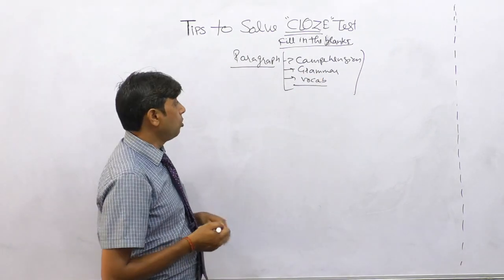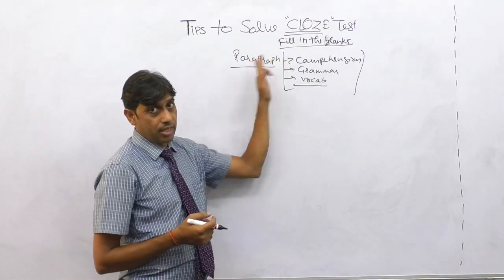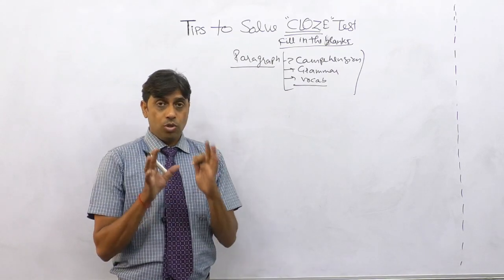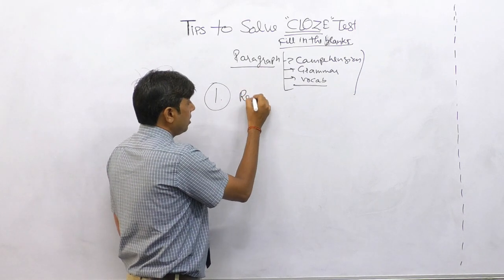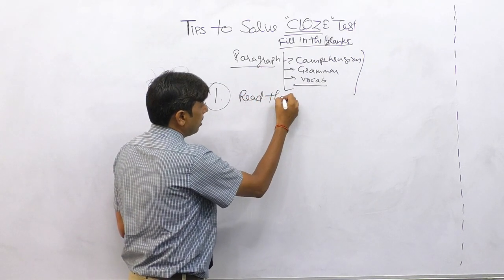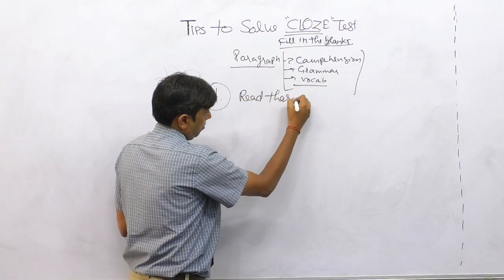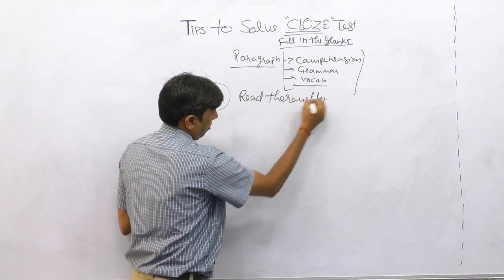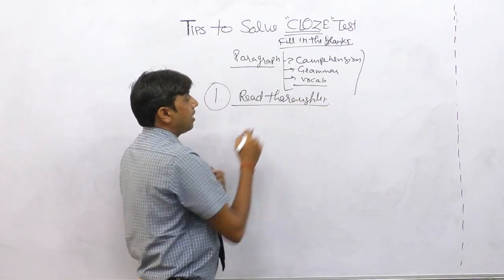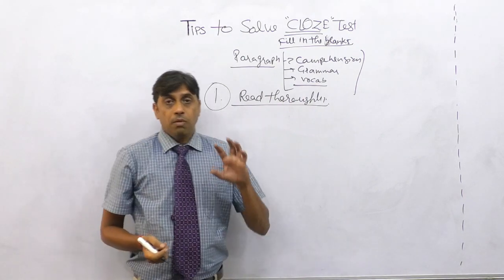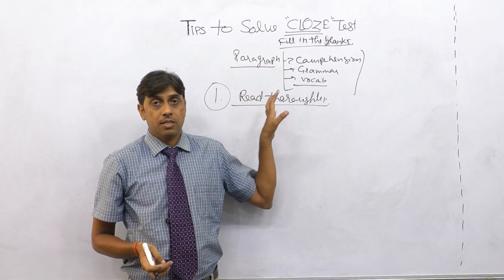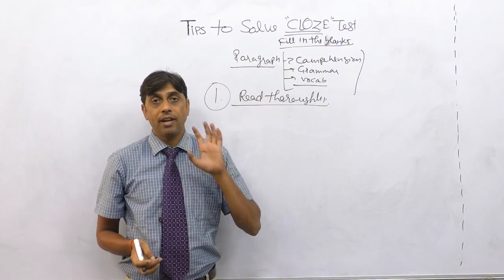Correct. So the tips to handle a cloze test: first, do not assume. The first thing I want to discuss here is to read the whole paragraph thoroughly. When I say read the paragraph thoroughly, these blanks are not individual blanks.